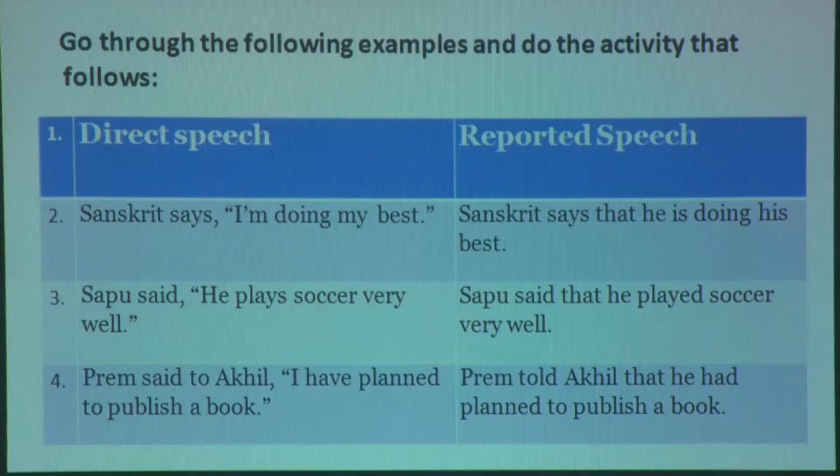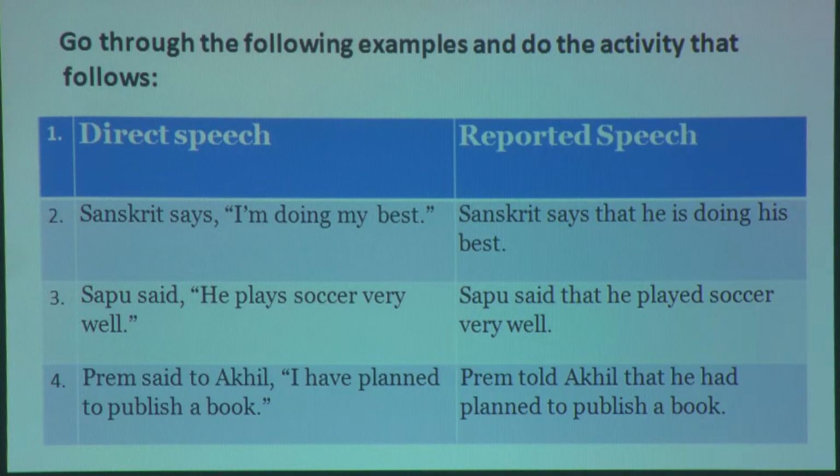And next sentence, Shapu said he plays soccer very well. Here, the sentence is changed. Shapu said that he played soccer very well. Here we change the tense. Simple present goes to simple past. Right? The reporting verb is in past tense and we change the tense.